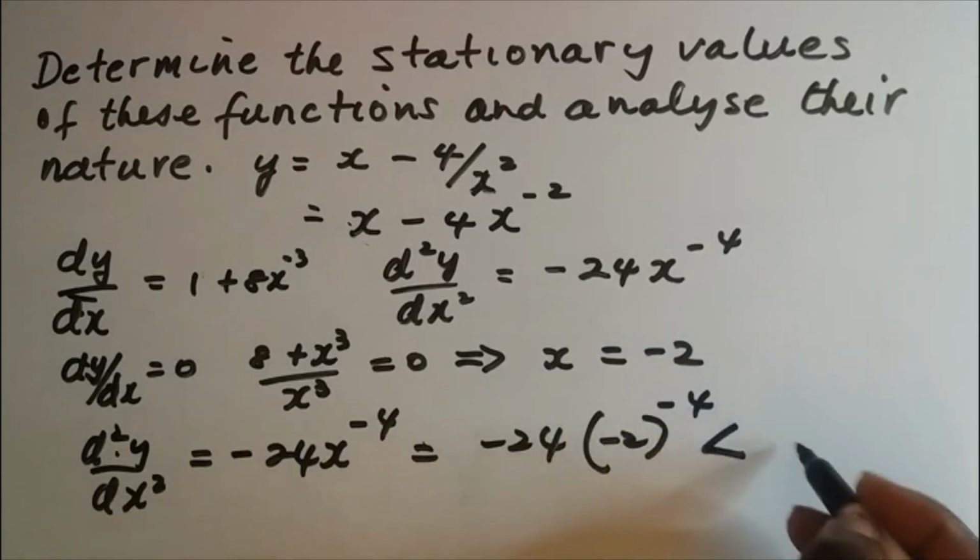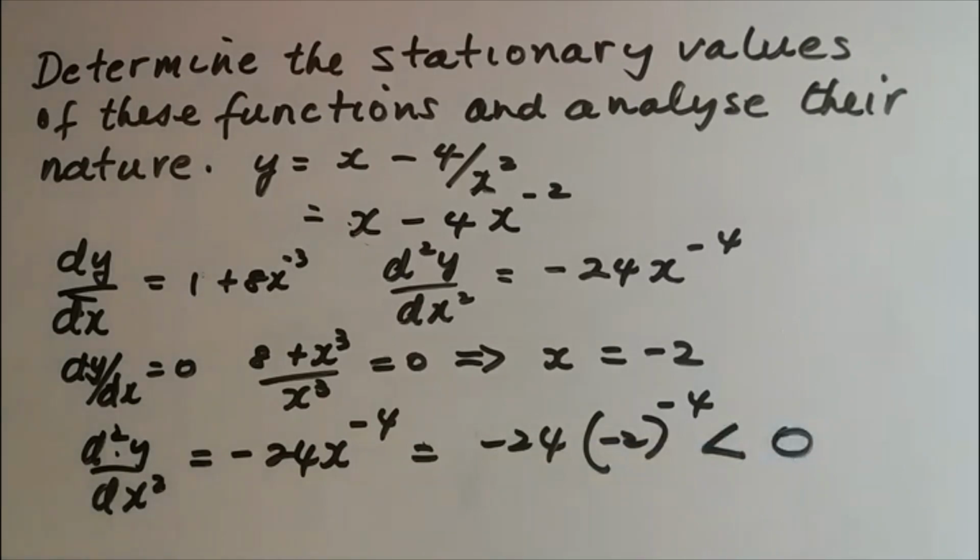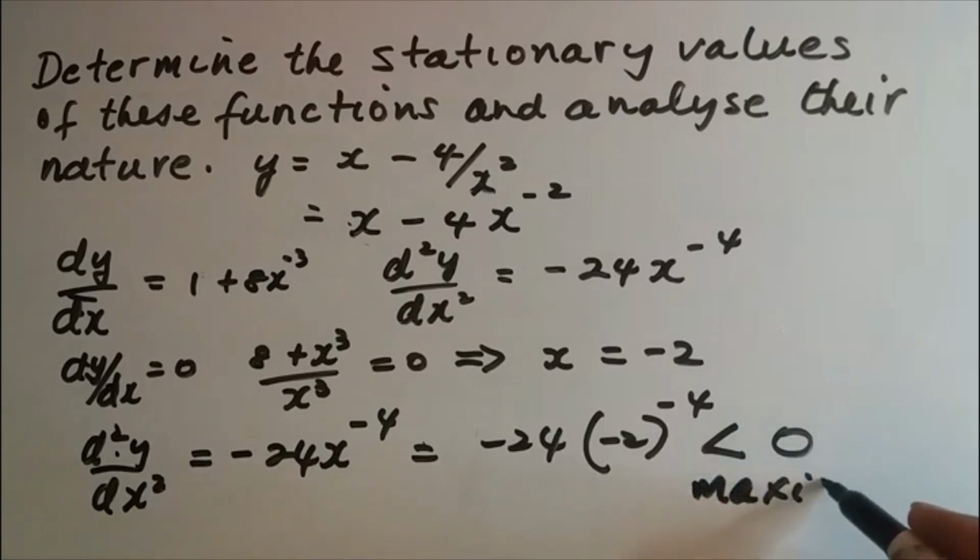And this is negative, it's less than 0. And this gives us a maximum, this is a maximum turning point.